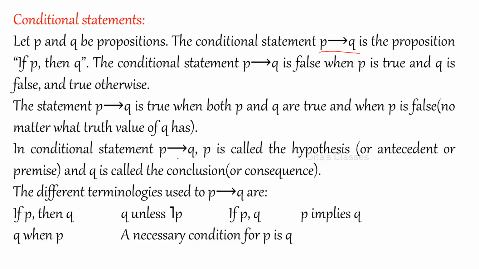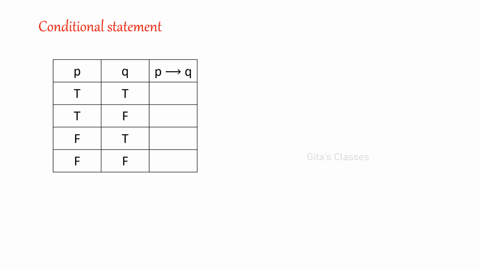I'll tell you the truth table for that, and this one you can remember. Sometimes they will mention it like this: if P then Q, Q unless not P. These are all P conditional Q, equivalent statements only. If P, Q; P implies Q; Q when P; a necessary condition for P is Q. All these things are other versions of P conditional Q only. Okay. So only for TF it will become false. Only for this combination it will become false. For all the other combinations, it will become true.